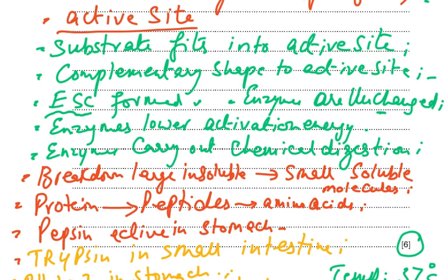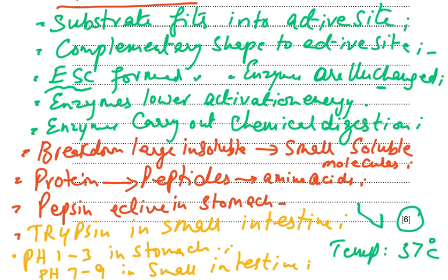Enzymes carry out chemical digestion, breaking down large insoluble to small soluble molecules, protein to peptides to amino acids. Then pepsin is active in the stomach, and trypsin in the small intestine. And we have to talk about the pH in the stomach being 1 to 3 and 7 to 9 in the small intestine, and the optimum temperature is 37 degrees Celsius, which is the body temperature. So lots of mark scheme points, but any 6 and you would have got your full marks.